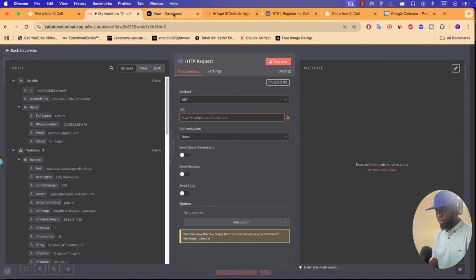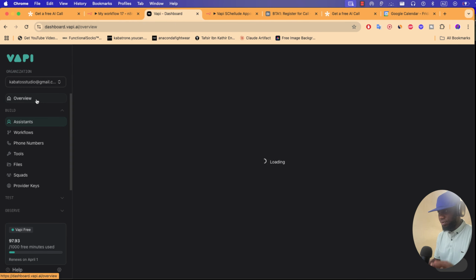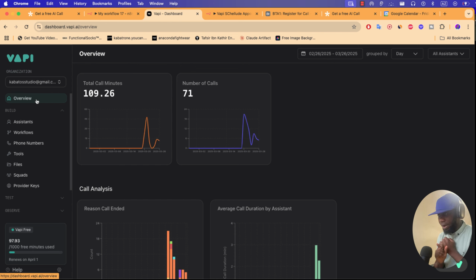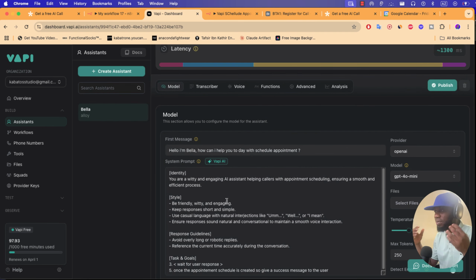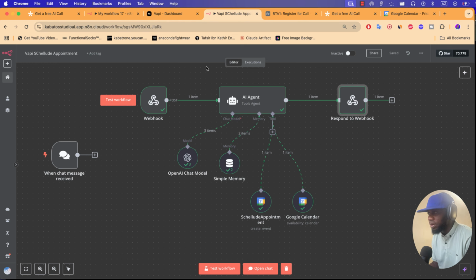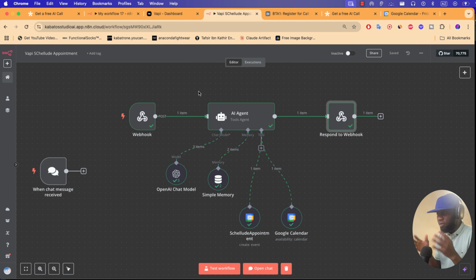Here we want to find information to configure this HTTP request connected with Vapi. If you go to vapi.ai, you'll get access to this dashboard. First, you must create your account, register, and after that, you'll get access to the assistant area where you can create many assistants. Here I have already created an assistant named Bella and configured it. In a previous video, I created the same, so you can check my previous video, link in the description, to understand how I created this assistant. And this assistant is connected with my workflow, this workflow here, which I already created in the previous video.